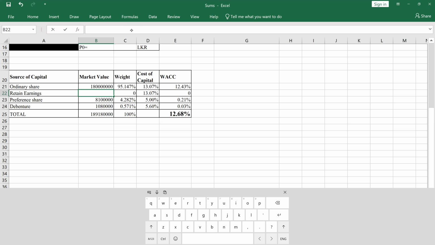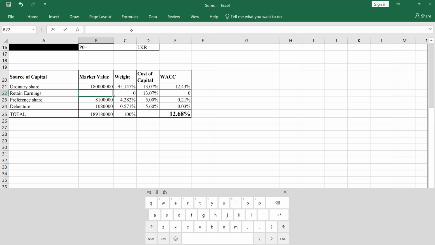But when it becomes retained earnings, a value is available in the sum. If you go to the paper, a value is available. But keep in mind, for retained earnings there is no market value. Ordinary shares can be sold in a secondary market, but retained earnings cannot be sold in the market.